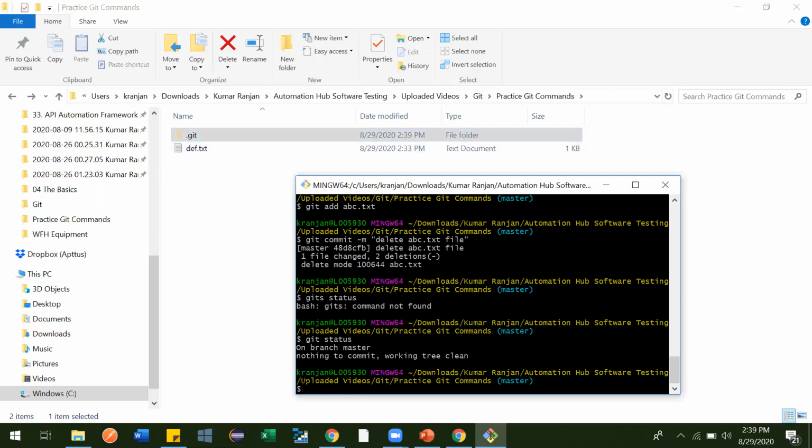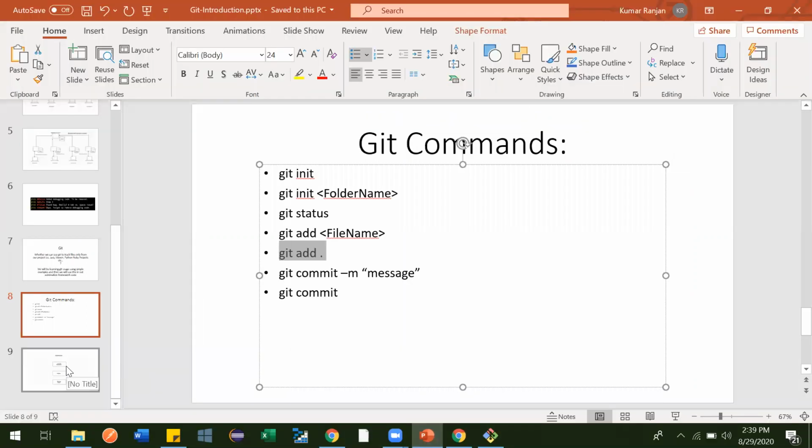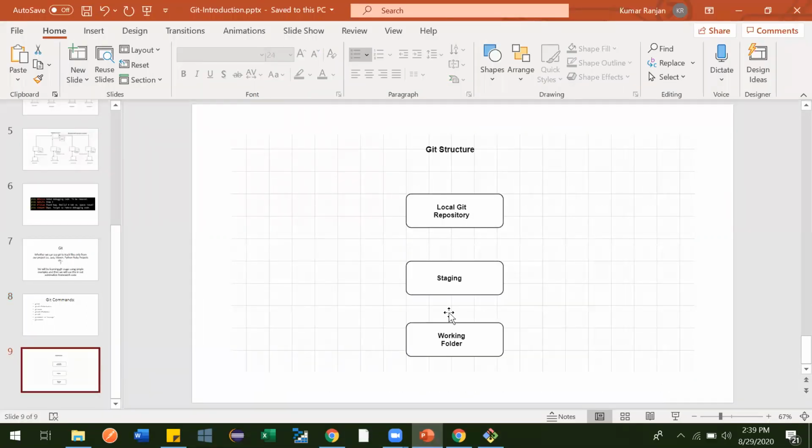So that's it for this video, guys. In the next video, I'll be telling you about these three stages. Anyway, we have one working folder, one staging area, and one committing to the local git repository.